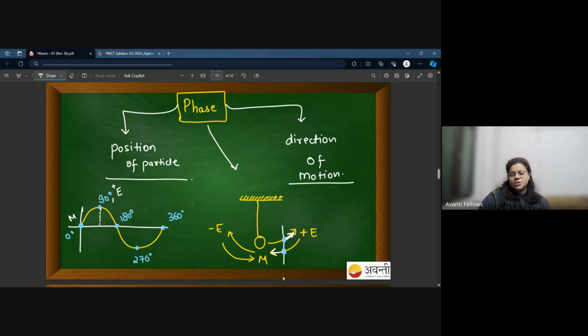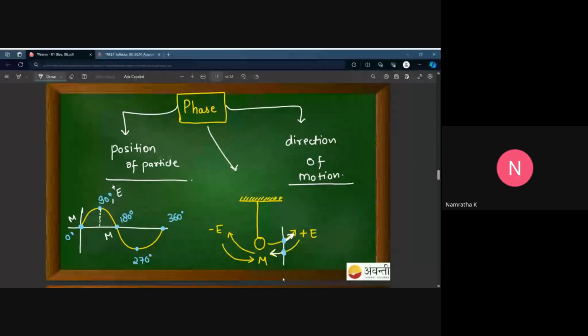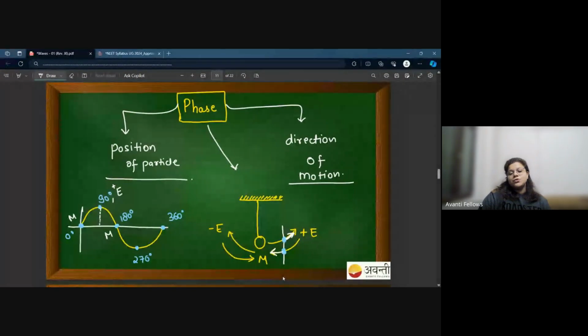Now, when the object is moving from 90 degree to 180 degree, continuously its displacement keeps decreasing, and at 180 degree it again comes to the mean position. Yes or no? Yes ma'am. Okay. As the object moves from 180 to 270, continuously its amplitude is increasing but in the opposite direction.